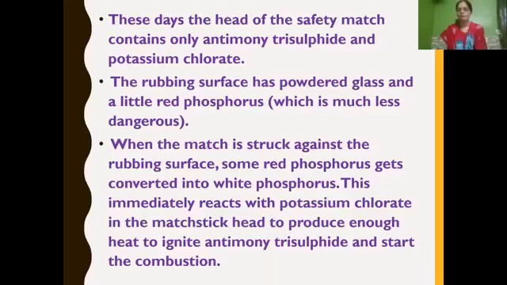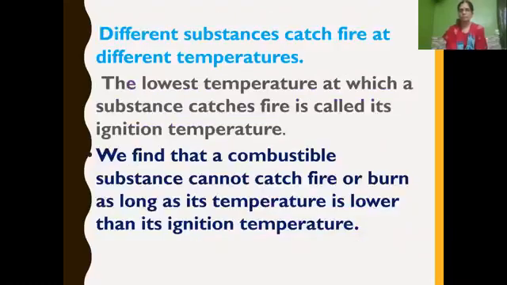Then how it works: when the matchstick is struck against the rubbing surface, red phosphorus gets converted into white phosphorus. This immediately reacts with potassium chlorate, which is present in the head of the matchstick, to produce enough heat to ignite, that is to light, antimony trisulfide, and thus it starts burning, that is, it starts the combustion.